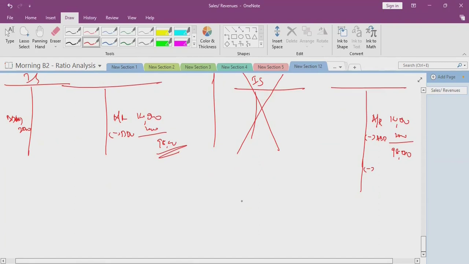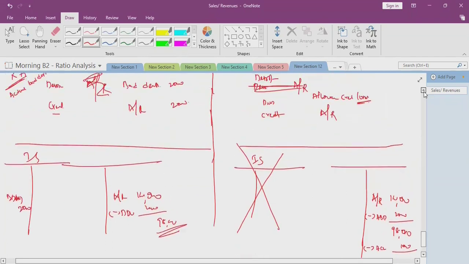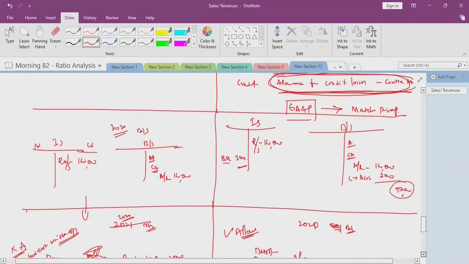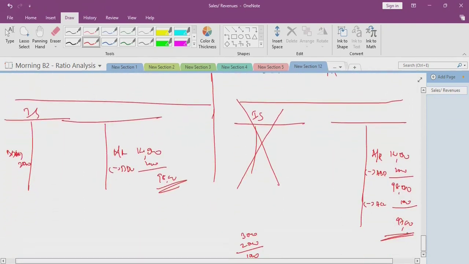Out of 3,000, we used 2,000 of the provision, and the remaining provision is still there, allowance for credit loss 1,000. So it will be 97,000. There is no effect as such. Here also 97,000, here also 97,000.